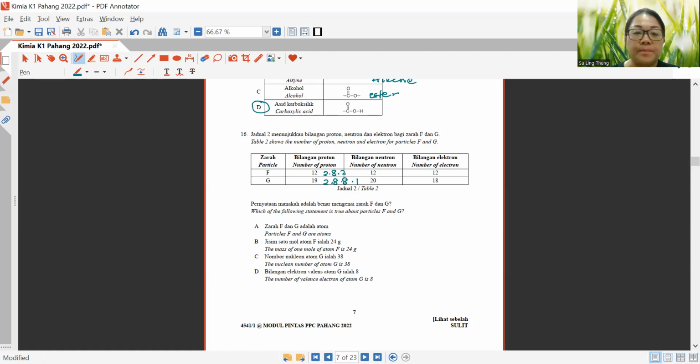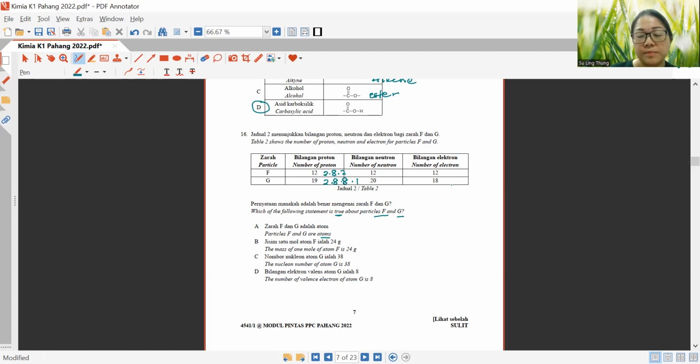Okay, now let's look at what the question wants us to do. What is the requirement? Which of the following statements is true about particles F and G? A, particles F and G are atoms.